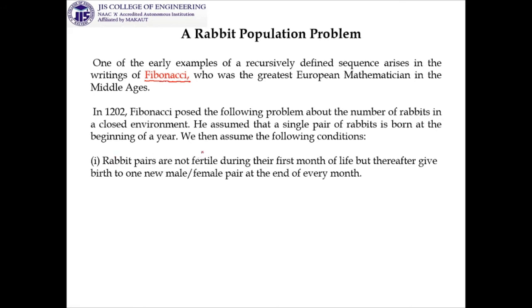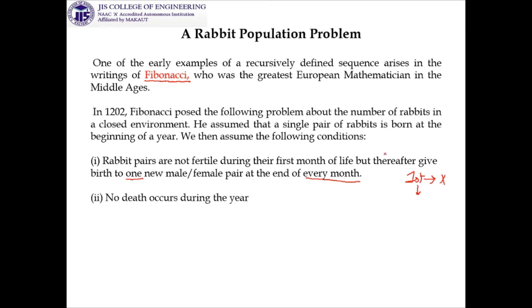Rabbit pairs are not fertile during their first month of life, but they thereafter give birth to one new, male or female, pair at the end of every month.